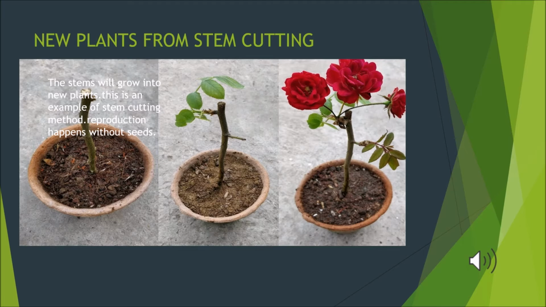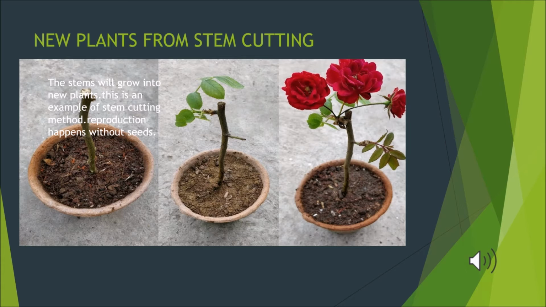So suppose the rose plant is old and about to die, we can use a cutting of the stem. If we sow the cutting of the stem and give enough water, nutrients, sunlight, etc., we can find that it will grow into a new plant. That is what happens here. Here the reproduction happens without seeds. So here we took the stem cuttings.